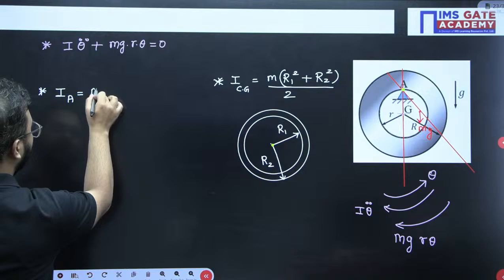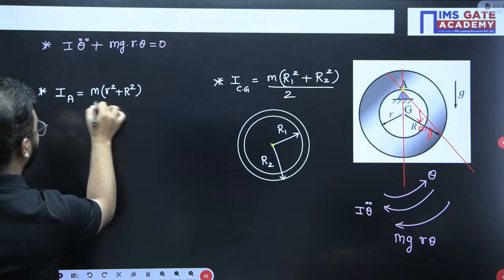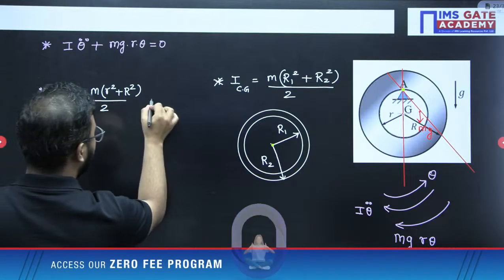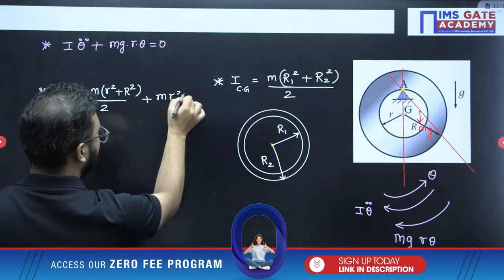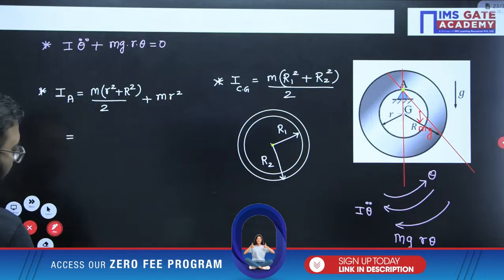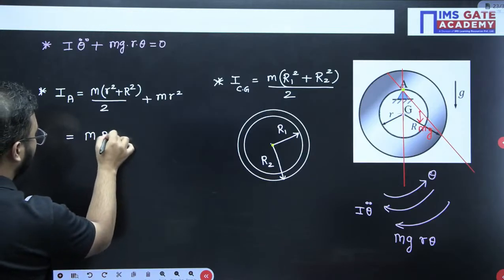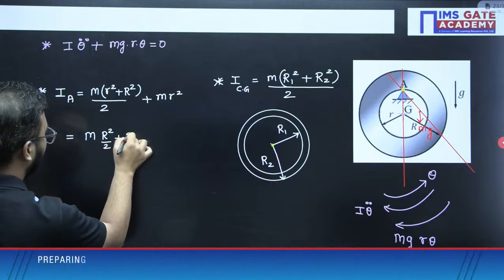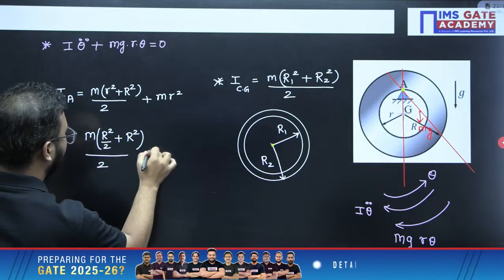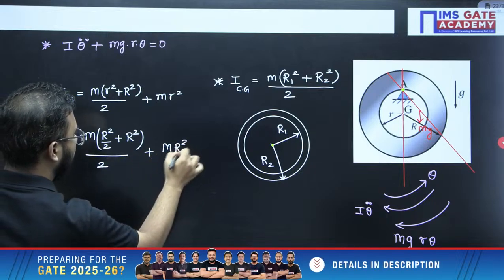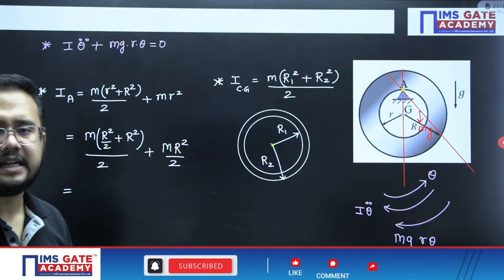First this one, (small r square plus capital R square) by 2 about CG we have to write first, then m r square. The distance of G from point A, that is small r square. Now small r square is nothing but capital R square by 2. Now you just need to calculate this value, you will get the answer very easily.